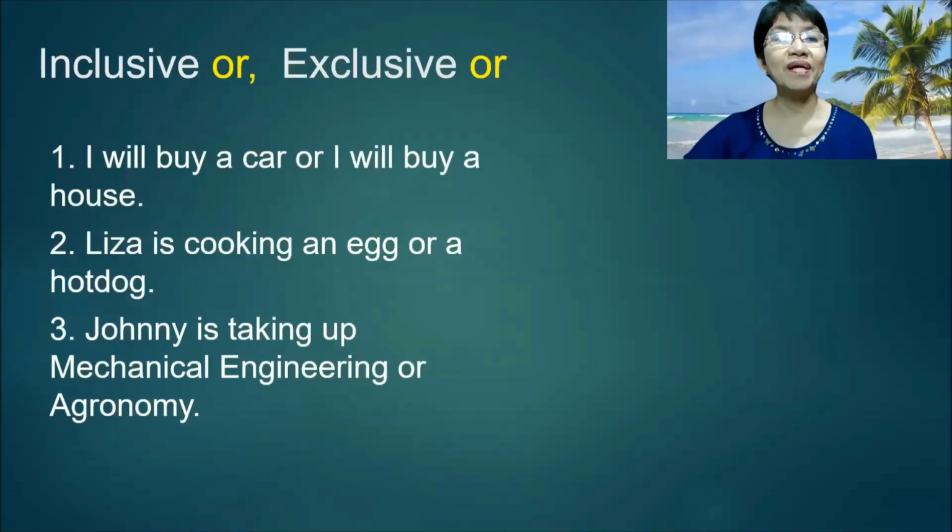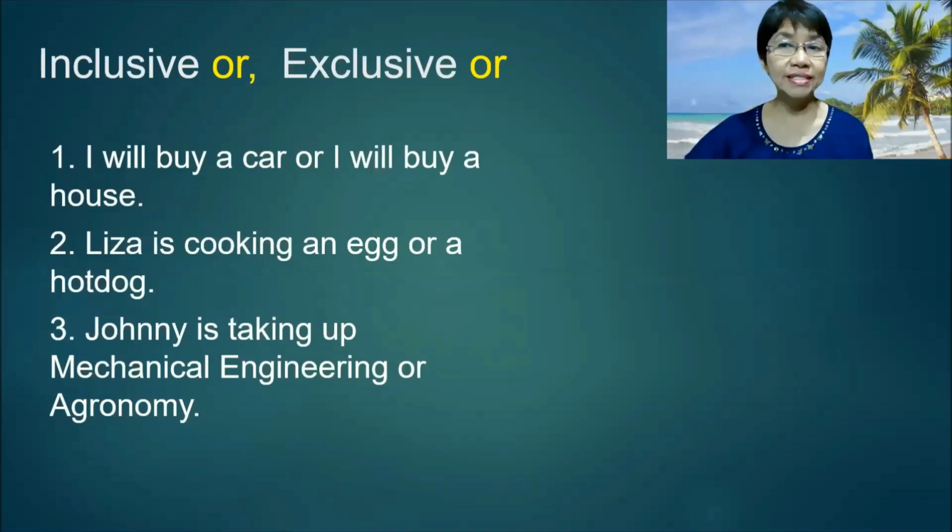Number 1, I will buy a car or I will buy a house. So in this sentence, you can buy a car or buy a house or buy both. So this is inclusive or. Number 2, Lisa is cooking an egg or a hot dog.